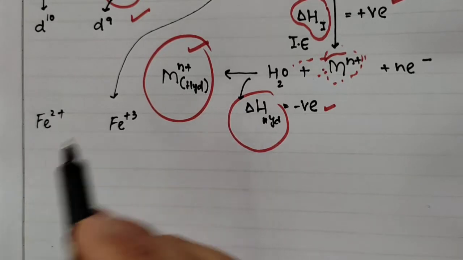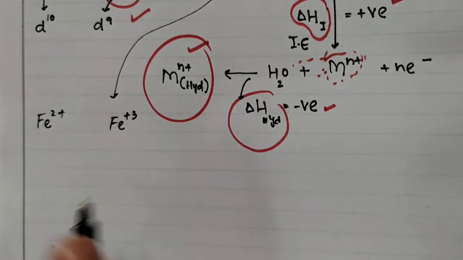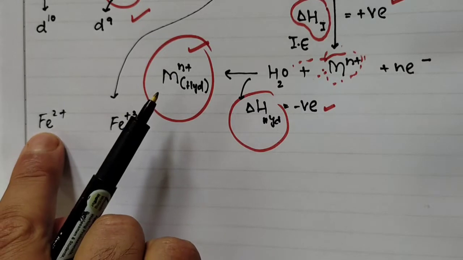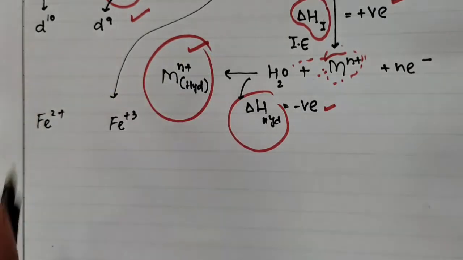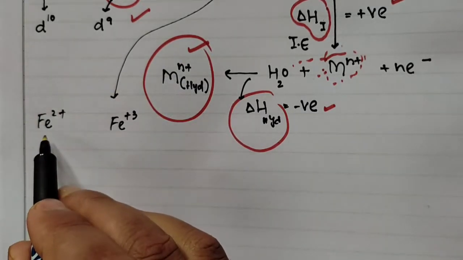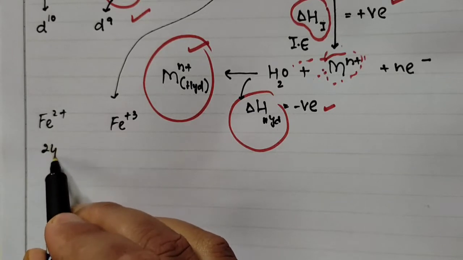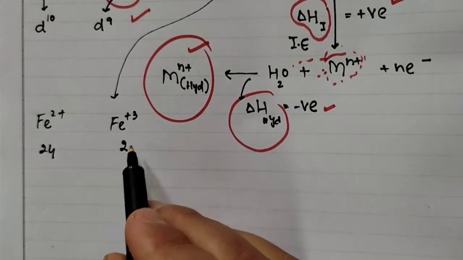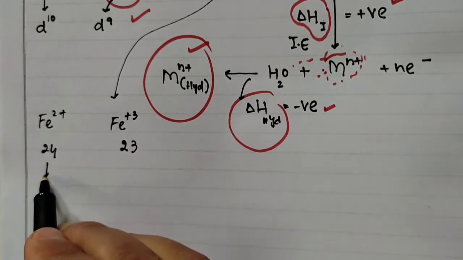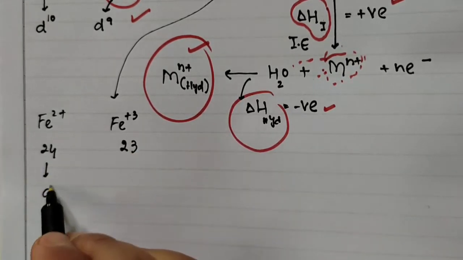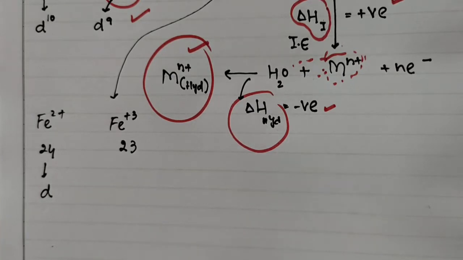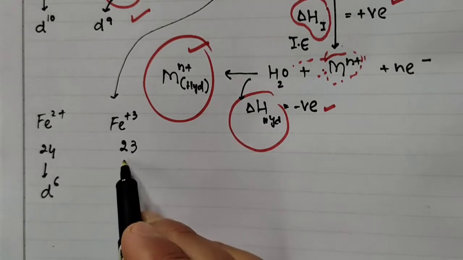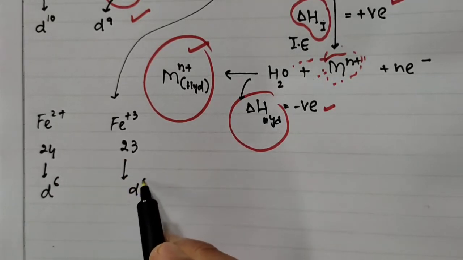Now iron has 26 atomic number. 26 means when you make Fe2 plus, that means आप 2 electrons निकाल रहे हैं, that means it becomes your 24. This is your 23. इसकी इलेक्ट्रॉनिक कन्फिगरेशन अब बनेगी, that is since it is 26, so it is D6 and this is D5.